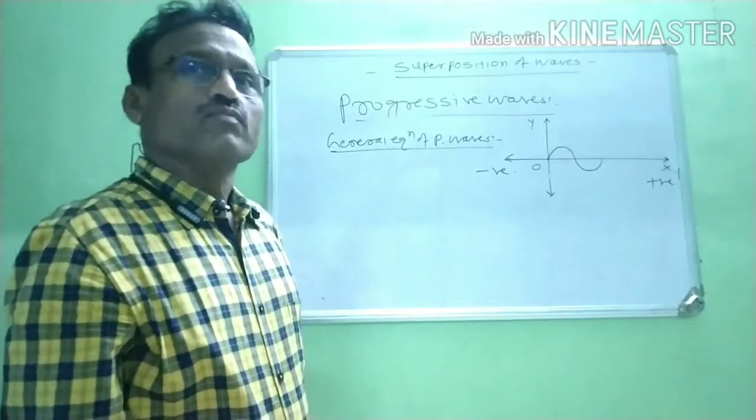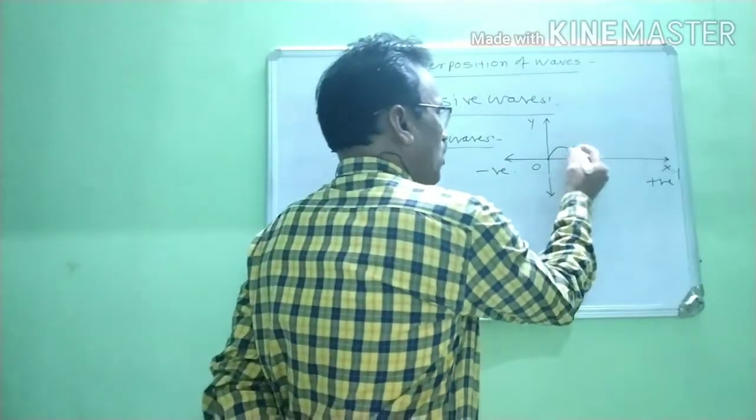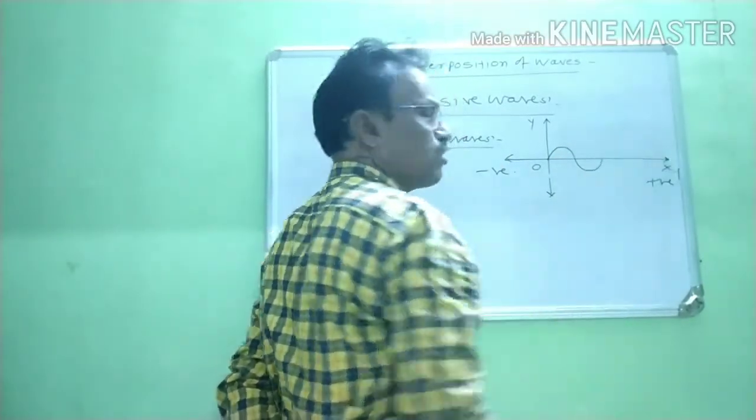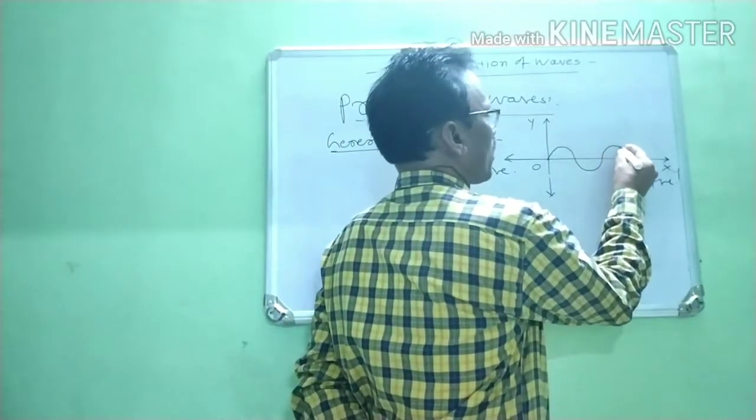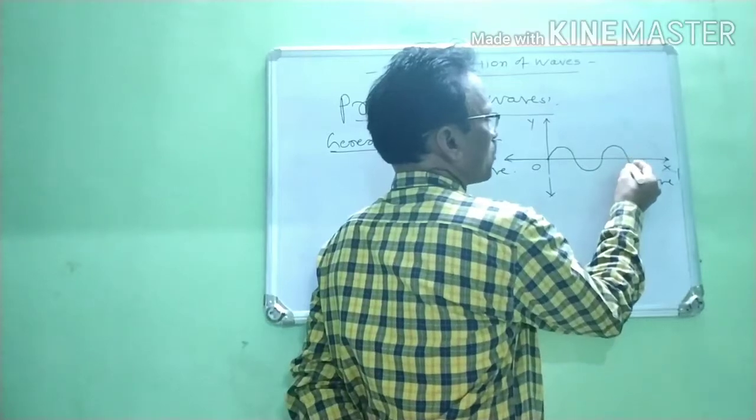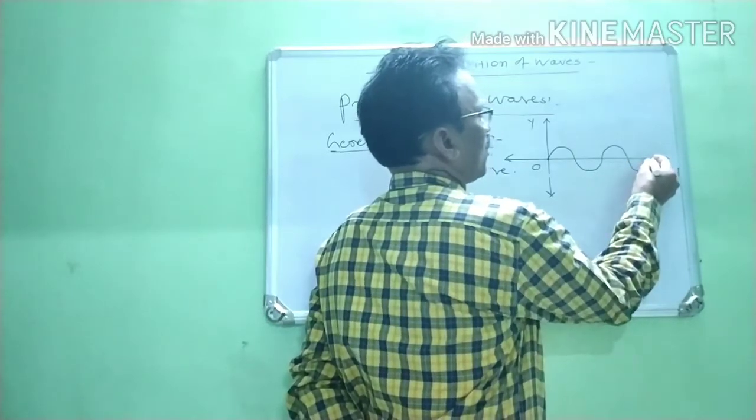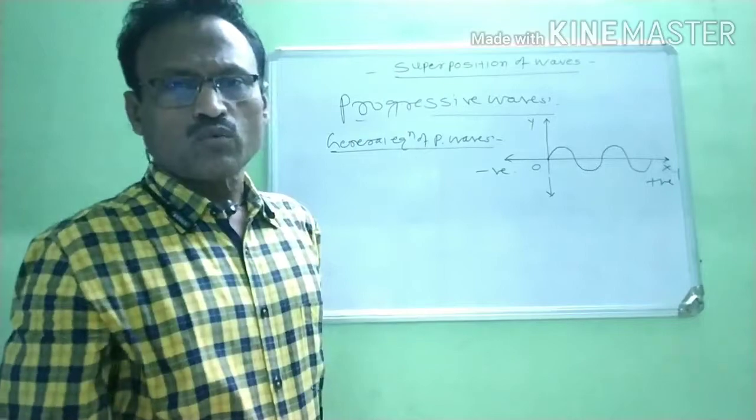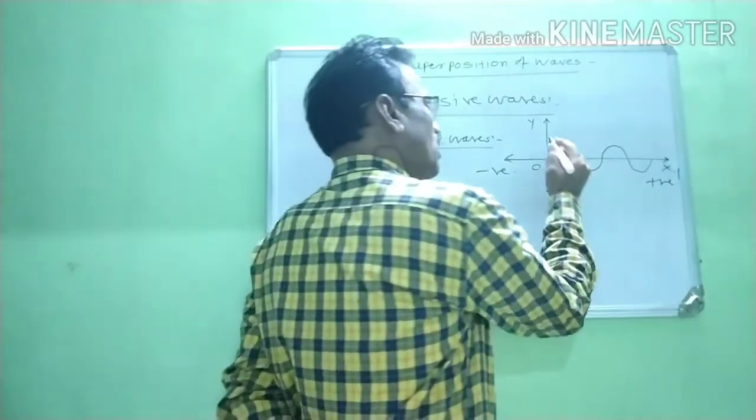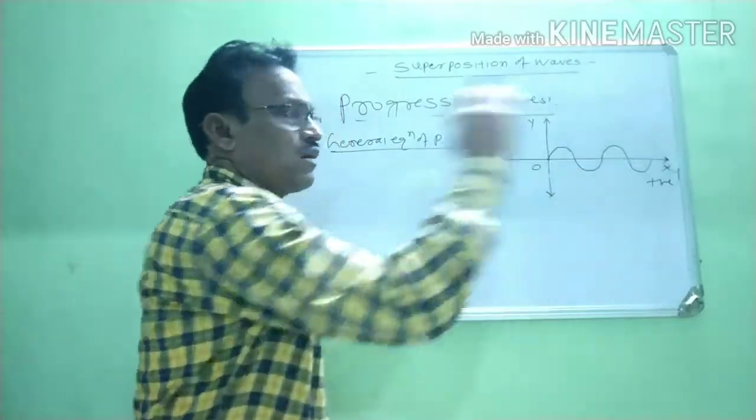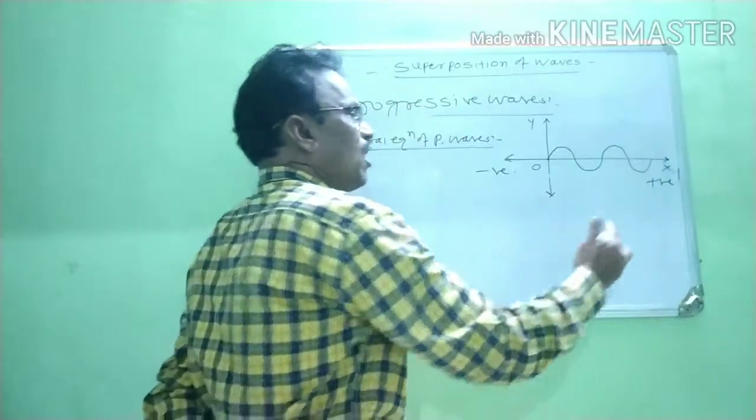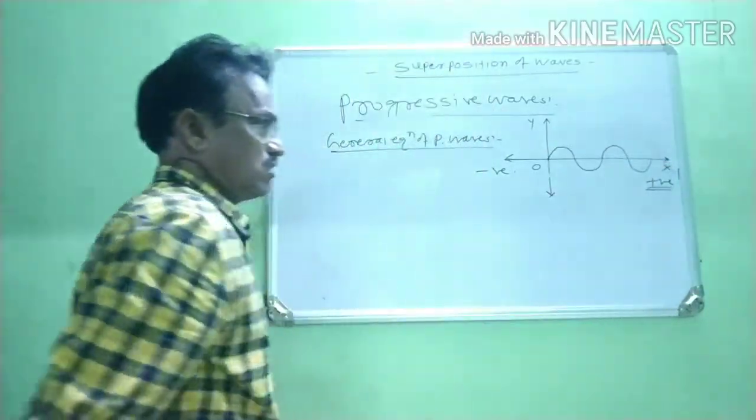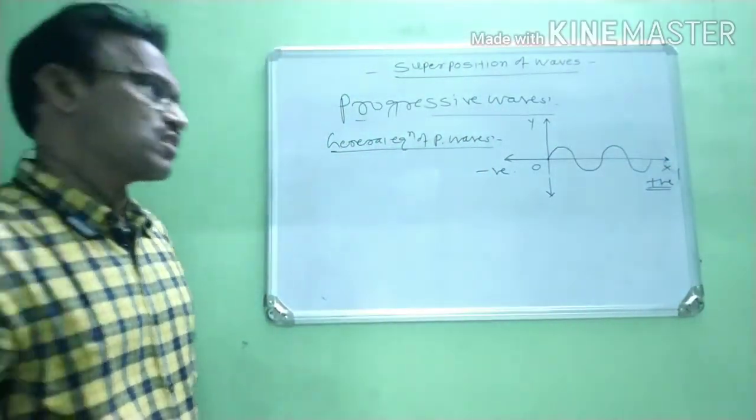vibration. Now, when this energy is transferred to the second particle, this second particle starts vibrating in the upward direction and again returns back to the mean position. Again it vibrates in the downward direction and again returns back to its mean position. Step by step, this energy is transferred from particle to particle, and therefore this wave is traveling continuously along the positive direction.